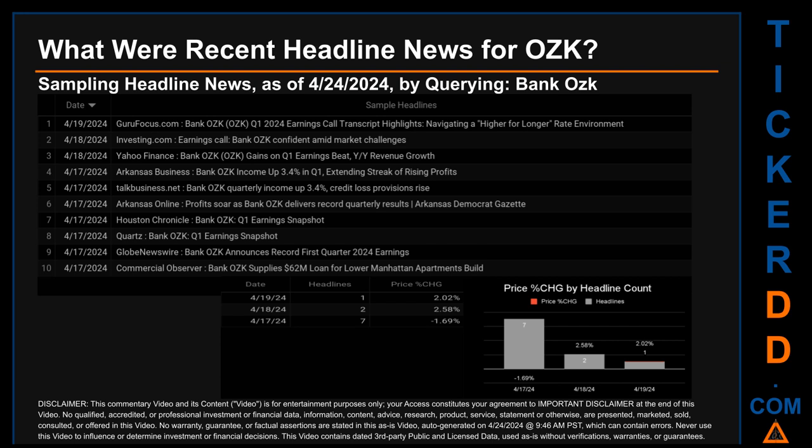This oldest date was actually the day with the most headlines. The oldest publication date was one of 1 days with the most found headlines. The day saw price change of minus 1.69% after the ticker opened the day trading at $42.54 to then close at $41.82. The oldest publication date of Wednesday, April 17, 2024, was actually the day with the lowest percentage change in price. It saw a price drop of minus 1.69%.